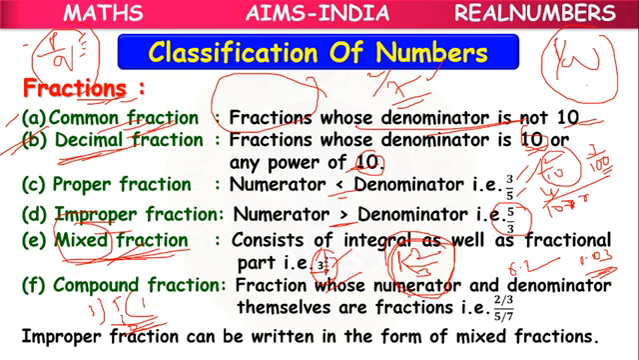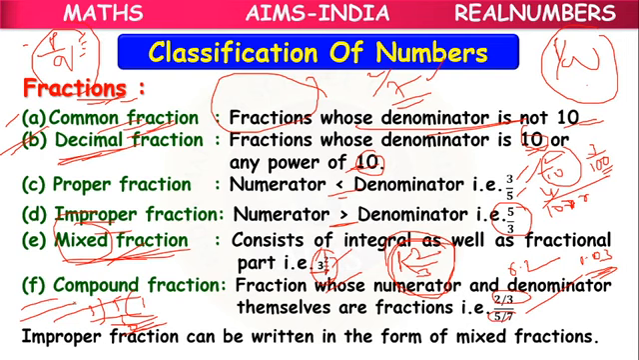Next, compound fraction. Compound fraction means the numerator is also a fraction and the denominator is also a fraction. If it is like that, then that combination is called a compound fraction. All these kinds of fractions are also considered rational numbers. They are all in the form of p by q.